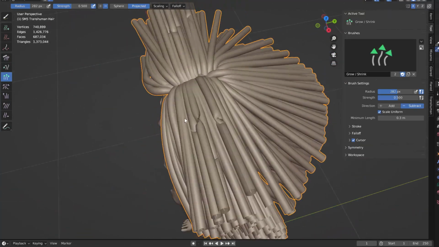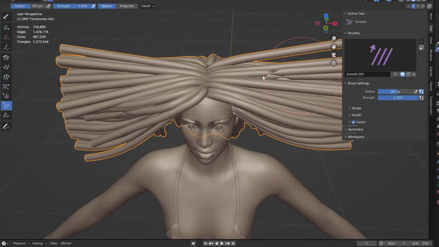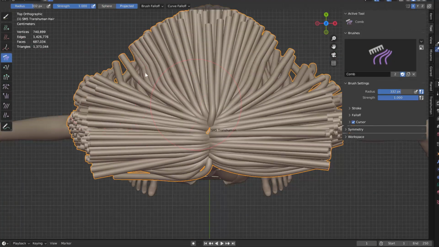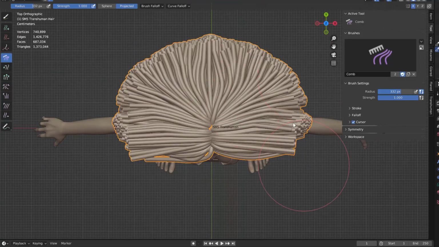And now I'm seeing there are some artifacts in the mesh. The mesh in some points is twisted, and this can be easily solved by smoothing the hair. Those twists should disappear, and I'm going to create the shape that I have in mind for this character.